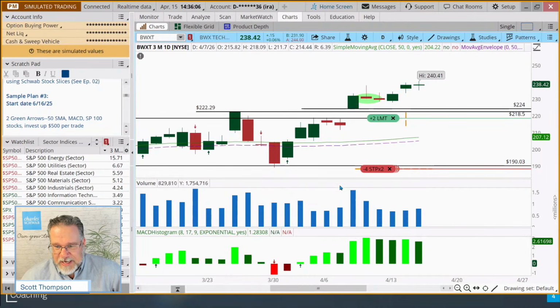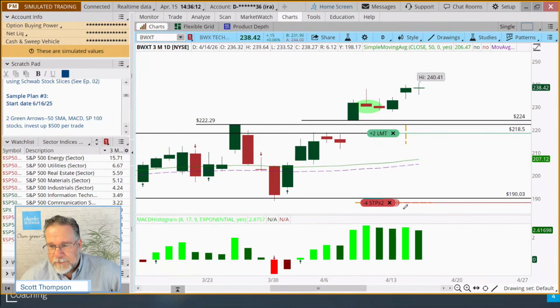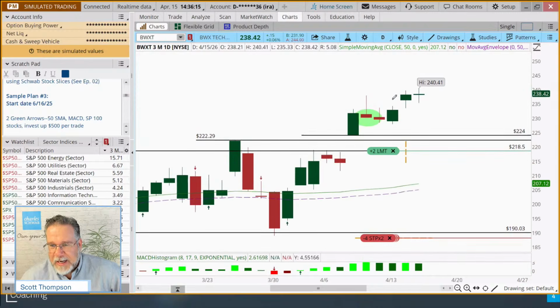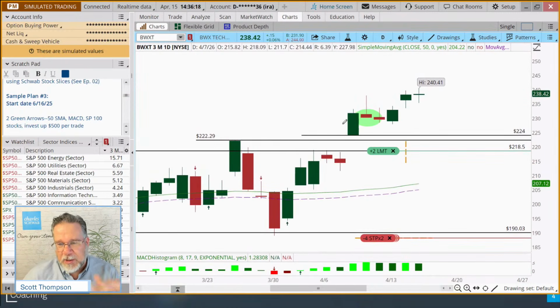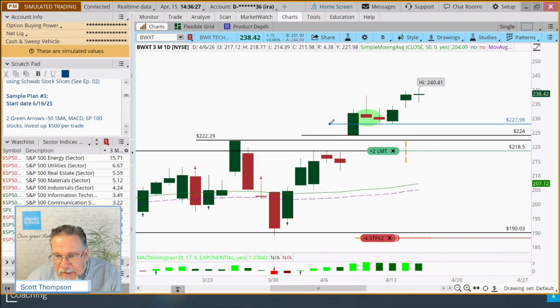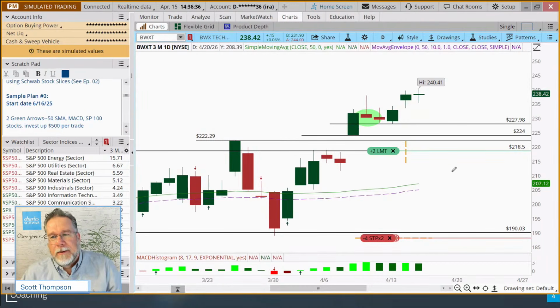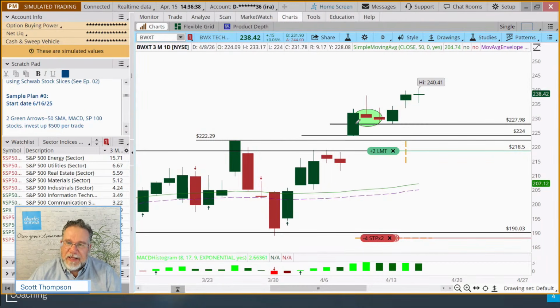Now, what's interesting to me on this one, let me hide my volume on here so we have a little more space. But check this out. If I take a look at that big green candle, Barb's got a great class, getting started with technical analysis, and she'll teach you this. But one of the things that candle theorists believe is that about halfway through, a big green or red candle might be what? Support or resistance. And it looks like we are pretty dang close. I was trying to eyeball halfway through here, not where I saw that low, but it looks like we were pretty dang close to pulling back halfway through.